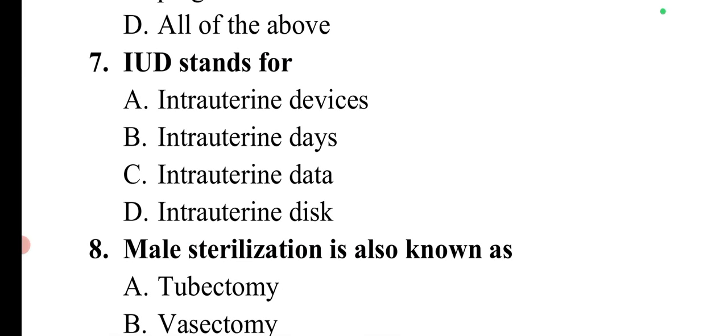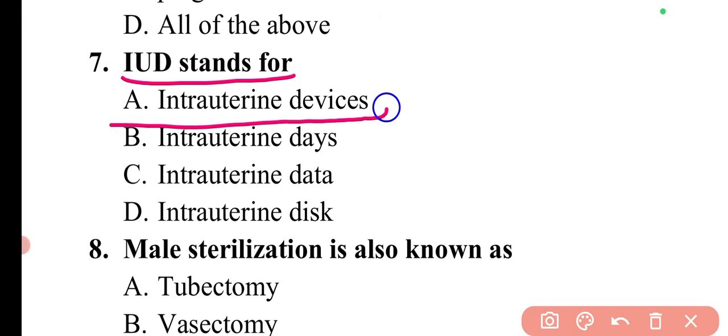Then moving to the next question. The next question is, IUD stands for. What is IUD? IUD is the intrauterine device. These are basically methods of contraception which come under the temporary methods or spacing methods. So here option A will be the correct answer.